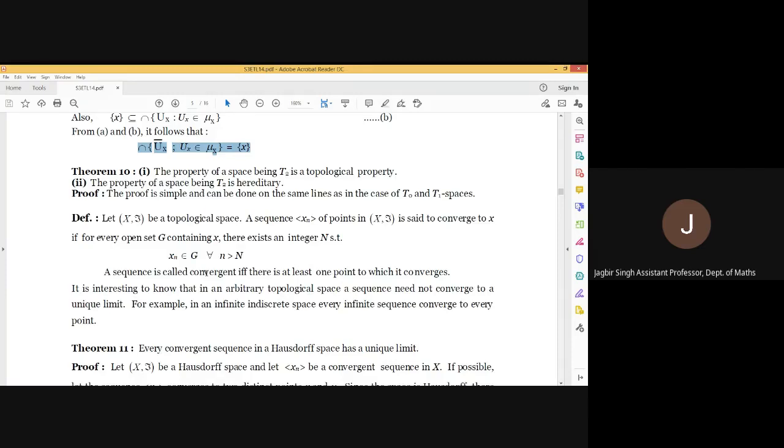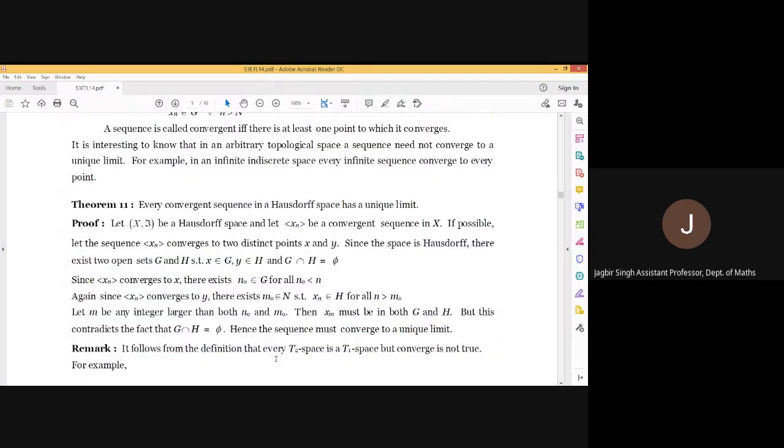So we are with the proof that every convergent sequence in a Hausdorff space has a unique limit. Let (X, T) be a Hausdorff space and Xn be a convergent sequence in X. If possible, assume that this sequence converges to two distinct elements x and y. Now, the space is given to be Hausdorff. It means there will exist two disjoint open sets, one containing x and the other containing y, say G and H, and G intersection H should be empty.